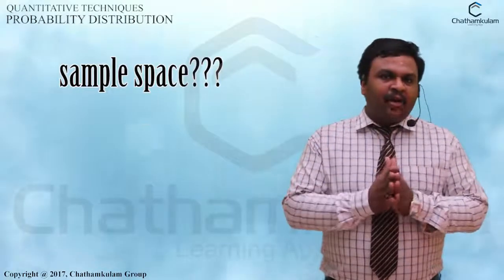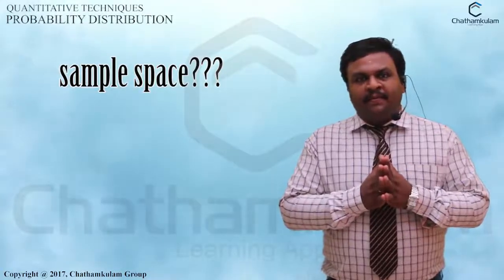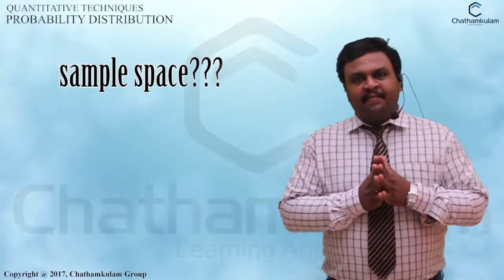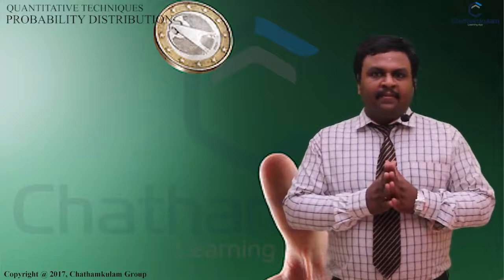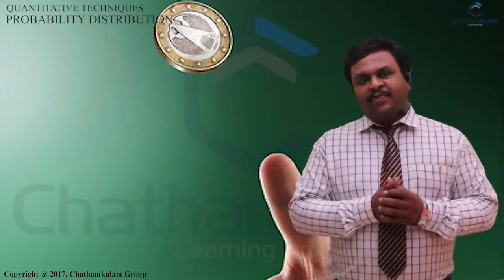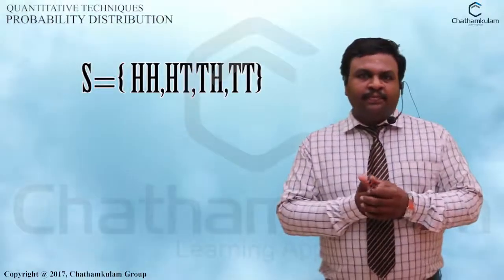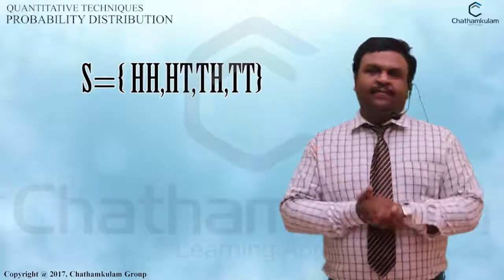For explaining the concept of random variable, we can consider one example. Suppose you are tossing two coins at a time, then what are the outcomes we can expect? Then the sample space S is equal to head head, tail tail, head tail and tail head.